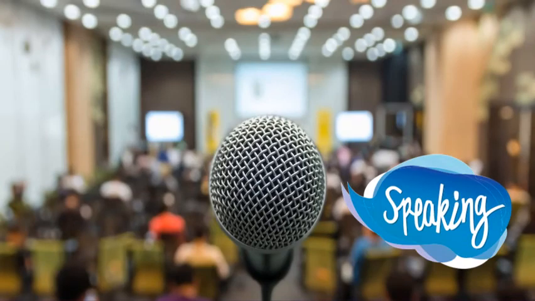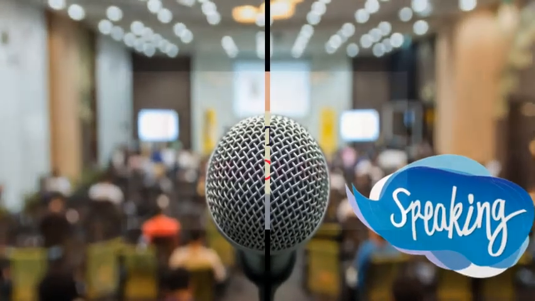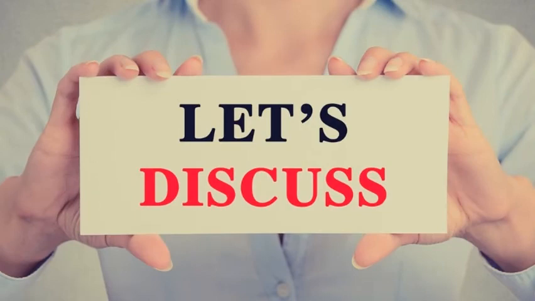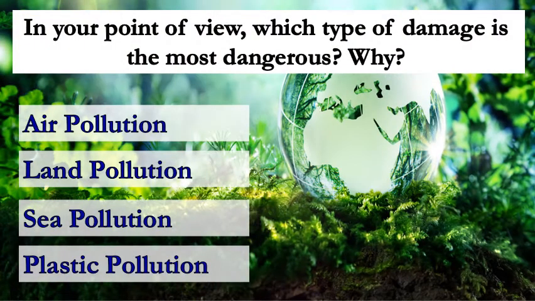Now it's the turn of speaking. Let's discuss. Finally, my dear students, in your point of view, which type of damage is the most dangerous? Why? Air pollution, land pollution, sea pollution, plastic pollution. In your notebook, write about which one is the most dangerous to the environment and give your reasons.